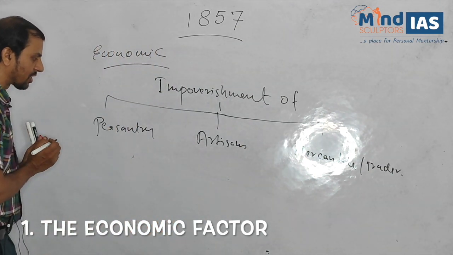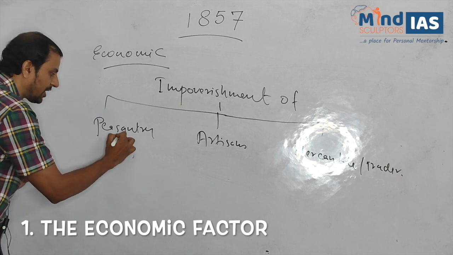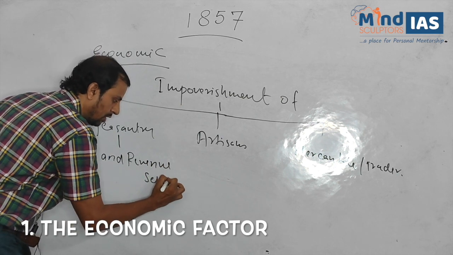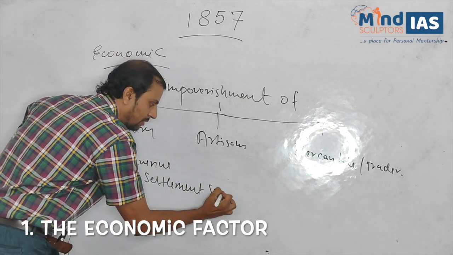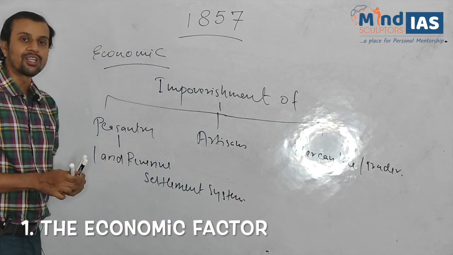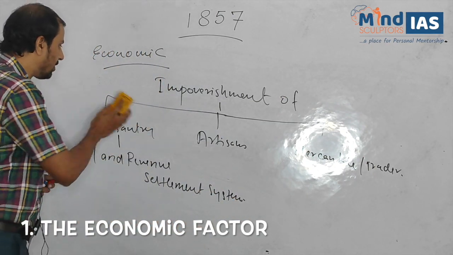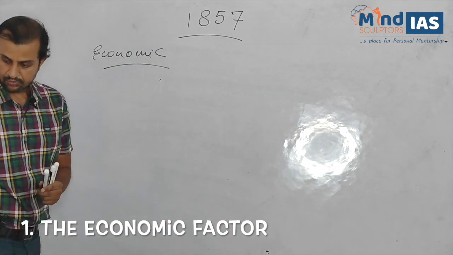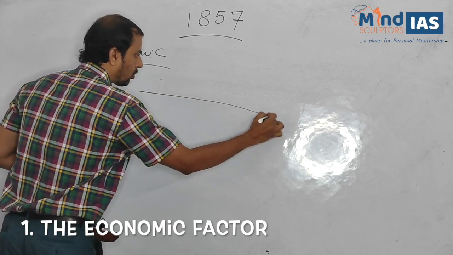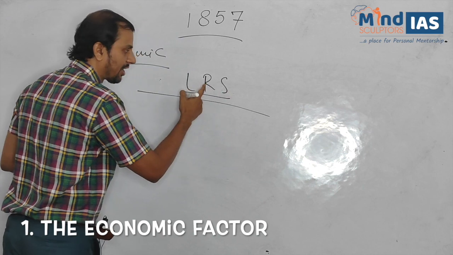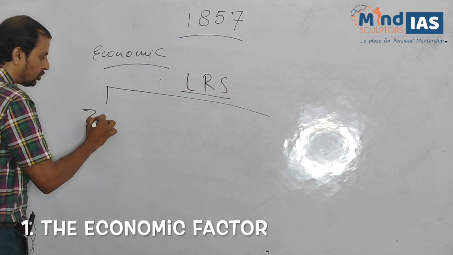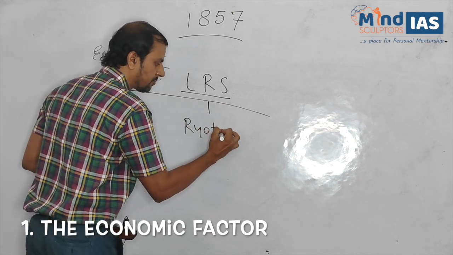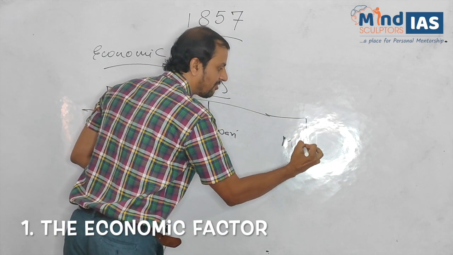Now, in case of peasantry class, it caused poverty with the introduction of land revenue settlement system. What is land revenue settlement system? We will discuss in brief. In short, we are writing LRS, land revenue settlement system: Zamindari system, Ryotwari system, and Mahalwari system.